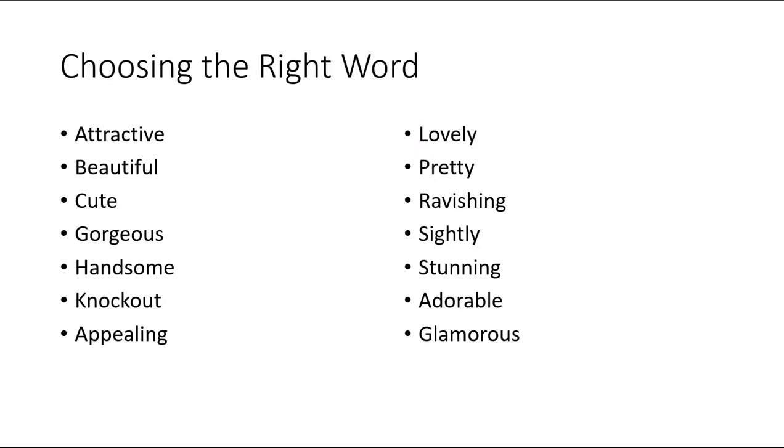So, how can you choose the right word? This slide has a list of words that might be used when something is pleasing to the eyes. Can I say a car is handsome? Can I say a baby is stunning? What about a gorgeous building? There are a few ways to distinguish the differences in the shades of meaning.